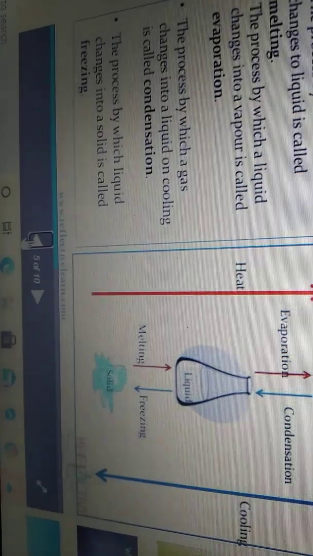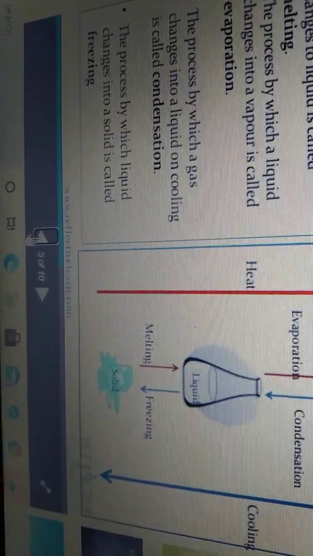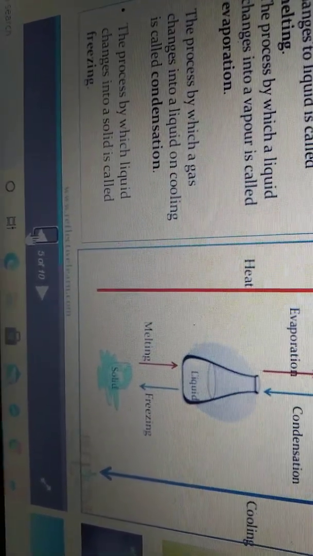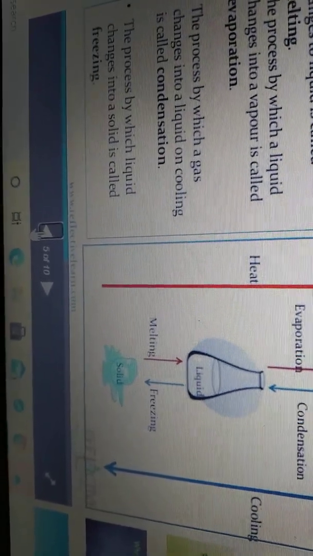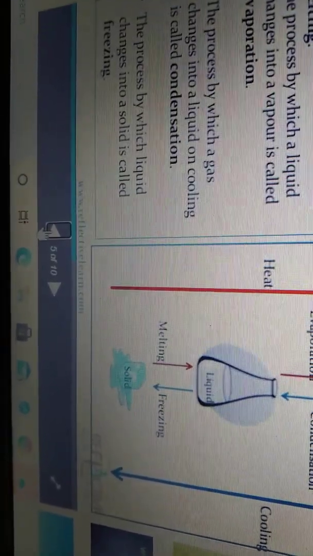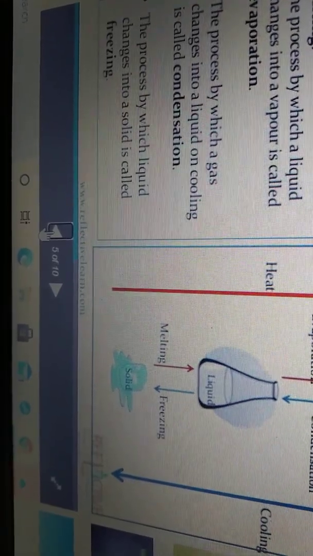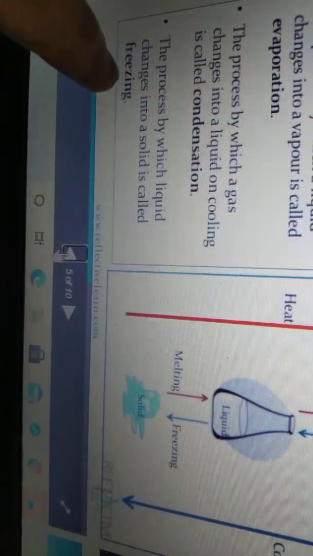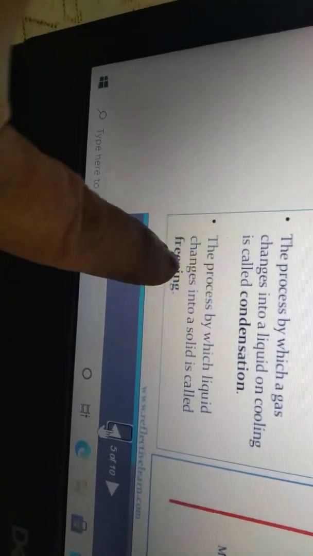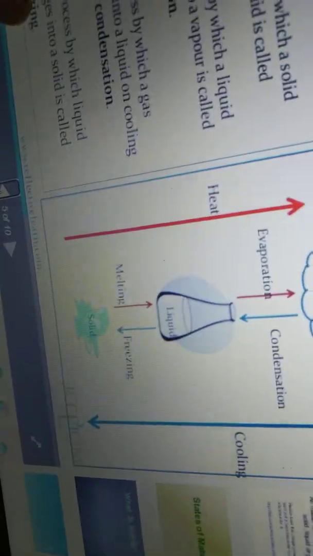Or, for example, in ice trays you pour a little water and keep it in the refrigerator. After some time, you remove the ice tray. Water has been converted into solid, that is cubes. Water in the form of liquid changing into solid is called freezing.